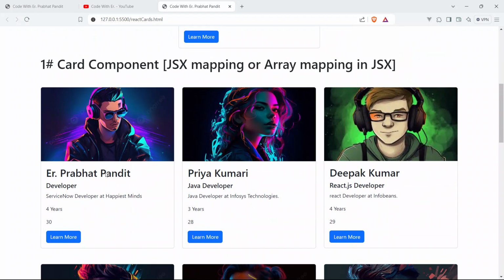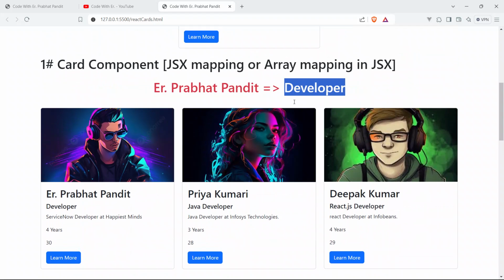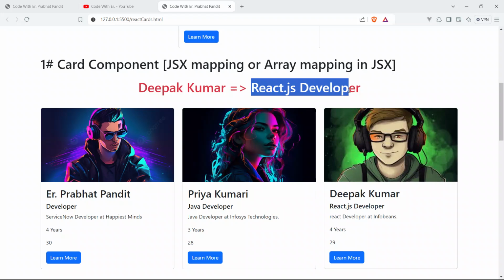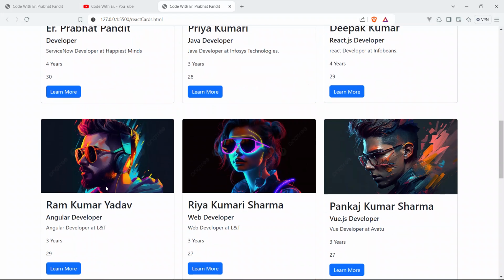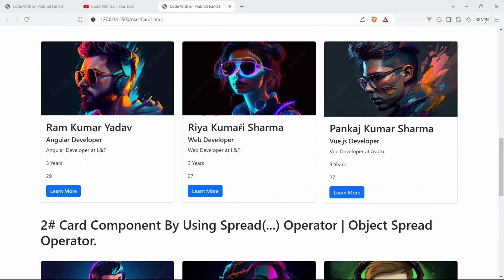Now click anywhere. See, boom guys, it's Prabhat Pandit, and the designation is developer. See, Priya Kumari, Java developer. Click on Deepak Kumar. See, Deepak Kumar, and he is a React.js developer. Click on Ram Kumar. See, Ram Kumar, Angular developer. Click on Riya Kumari Sharma.